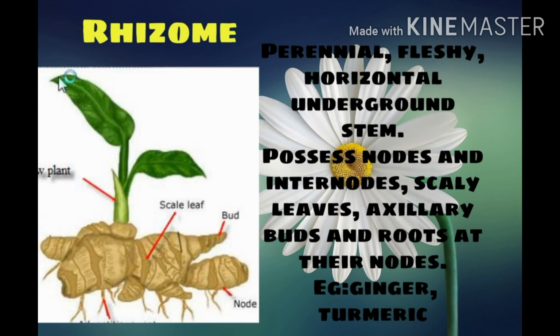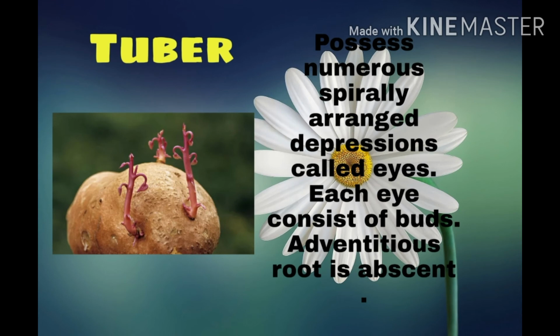And axillary buds are seen, from which shoots and adventitious roots are also produced. Examples are ginger and turmeric. The next underground stem modification showing vegetative propagation is tuber. Tuber contains many sparsely arranged depressions called eyes. Each eye contains buds, and these buds start to grow as a new shoot.